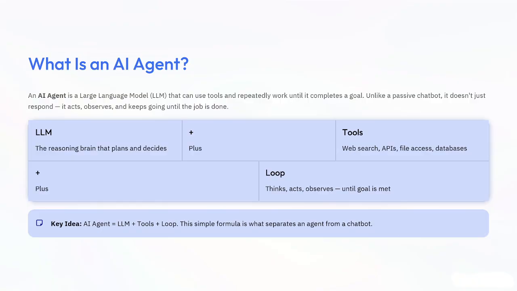Imagine your teacher says, find the top 5 AI YouTube channels. A chatbot simply gives you 5 names. But if you have built an AI agent, it will literally search in Google. It will visit each website, compare subscribers, read reviews, prepare a table, cite the resources, then deliver the final answer. So you can see the difference. If you build an AI agent, it will save a lot of your time.